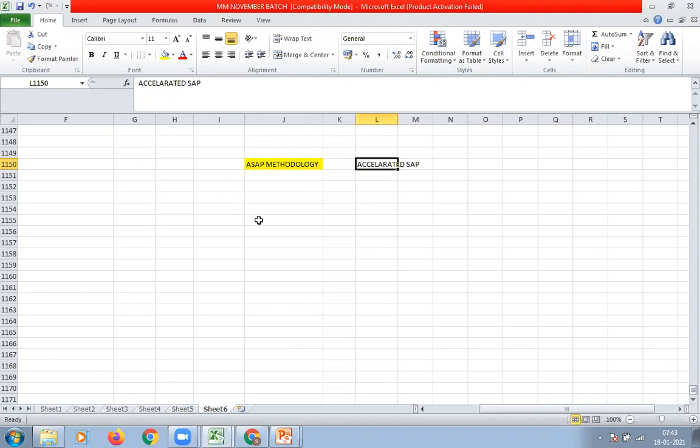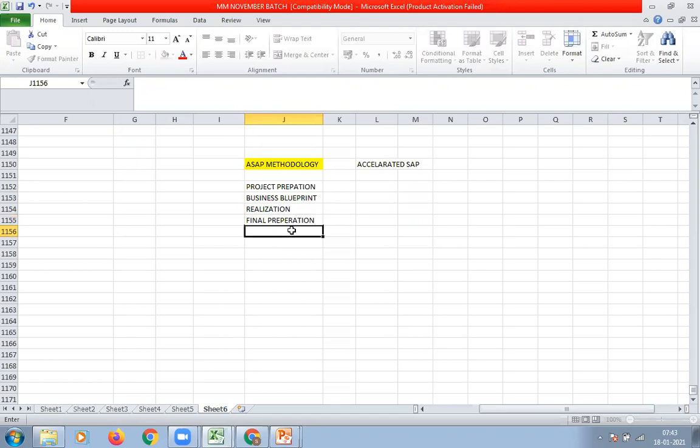ASAP methodology consists of different phases. The first phase is project preparation, then business blueprint, realization, final preparation, and go live and support. These are the 5 phases of ASAP methodology.